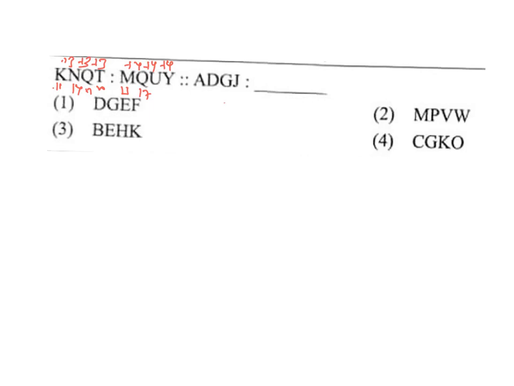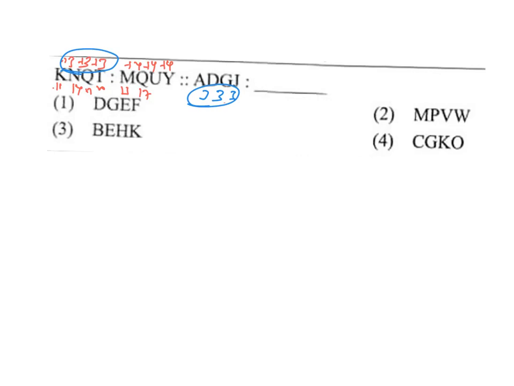I will tell the different types here, but look at this question now. So now you try to analyze here. See here, A to D, what is the change? Plus 3. D to G, what is the change? Plus 3. G to J, what is the change here also? Plus 3. Means here also plus 3, here also plus 3.